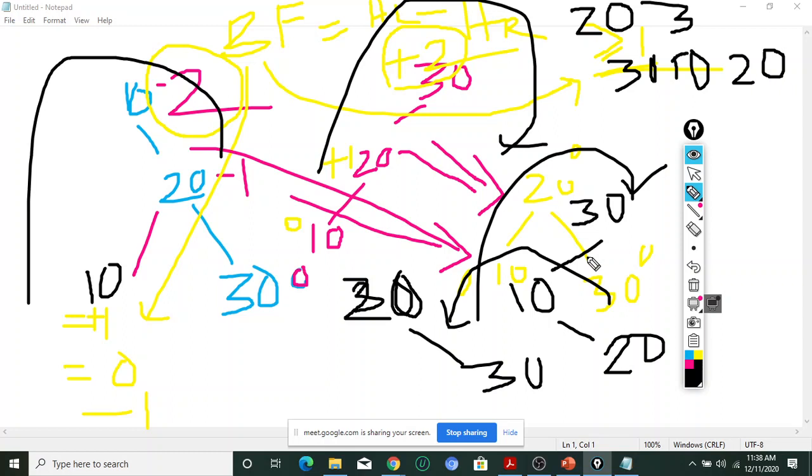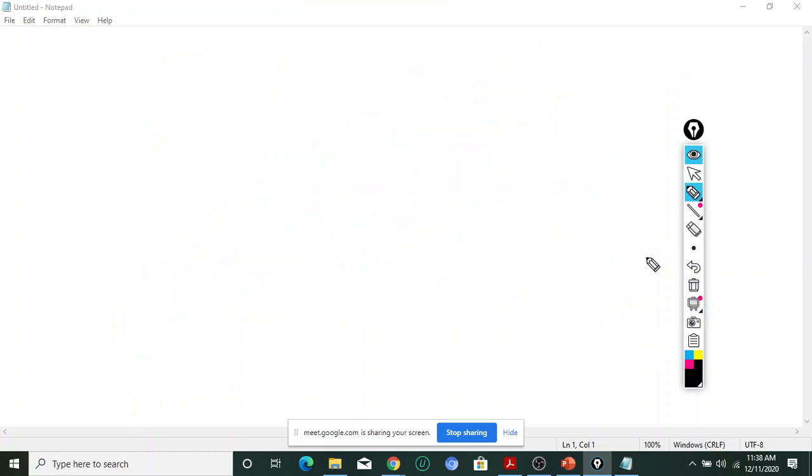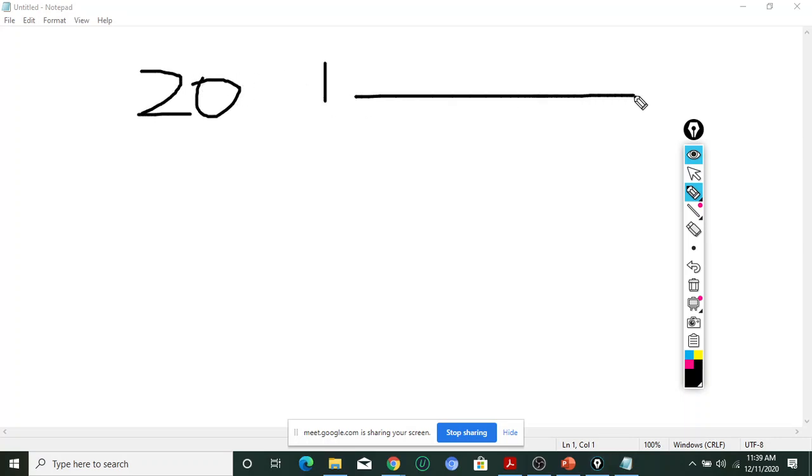What is the disadvantage of binary search tree? Please prepare this question. Why are we going to use the AVL search tree? Next day we will discuss this, and the kind of questions you will get in your exam. Some keys will be given to you. We have already seen many examples with binary search trees. If I want to construct a binary search tree from given keys, every time after inserting we will check the balance factor, whether it differs by at most 1 or not. If it is greater than 1, we will do some rotation, and in this way we can construct the AVL tree. Next day we will discuss.